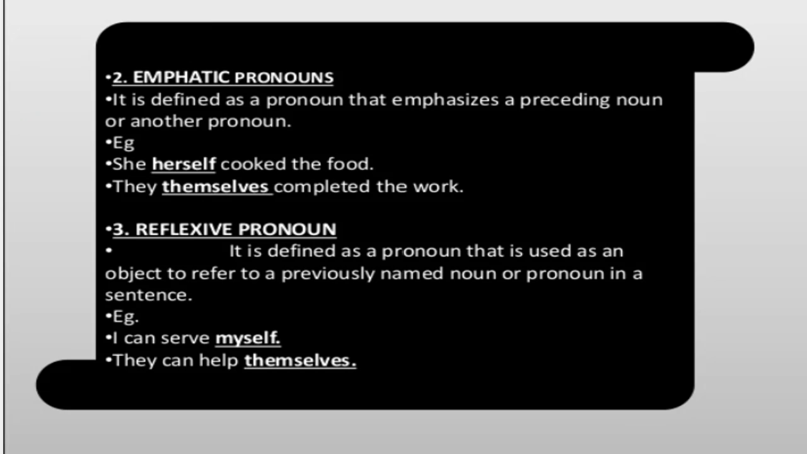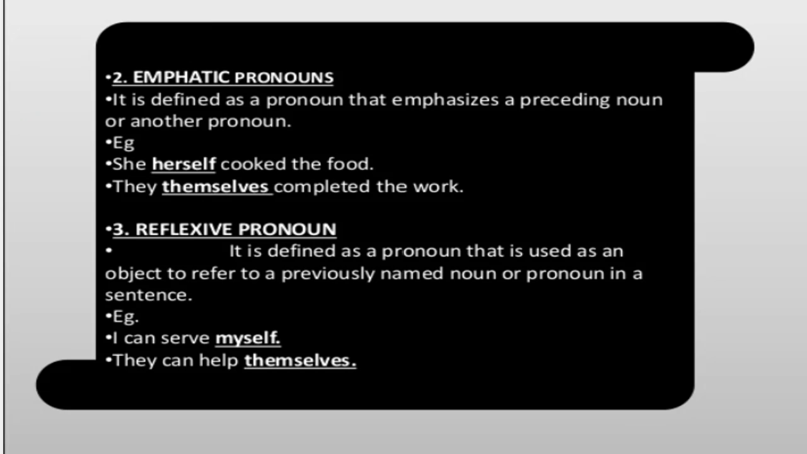Both take the self ending words. Herself can come as emphatic also. Herself can be reflexive also. But when we use it as an object to define the previous noun or a pronoun, it is reflexive. Let us see this example. I can serve myself. So I and myself are referring to the same person, but myself is used as the object and that is named after the pronoun I.